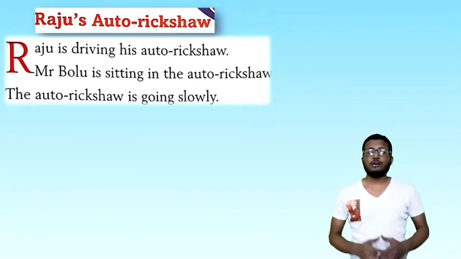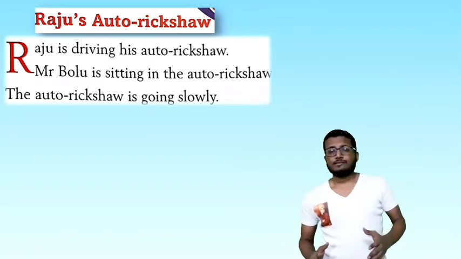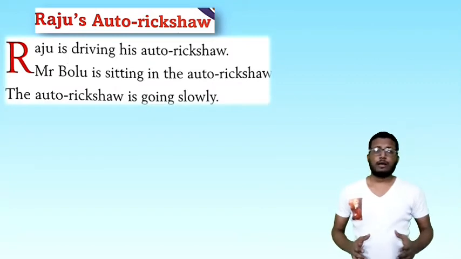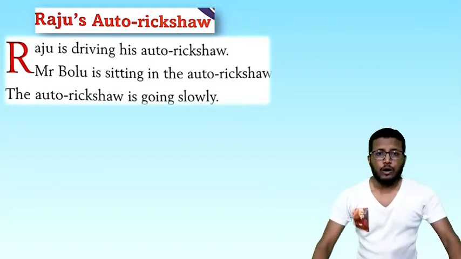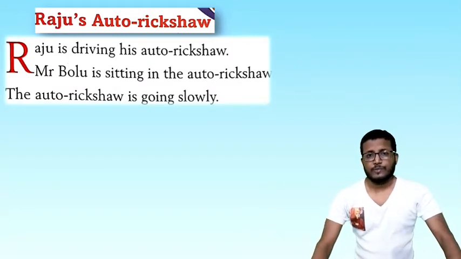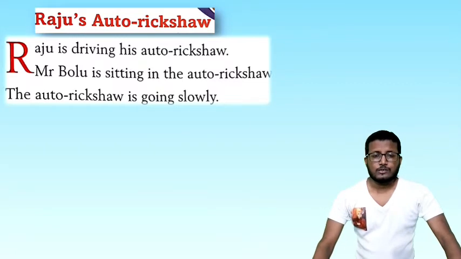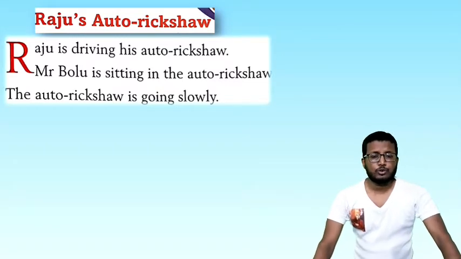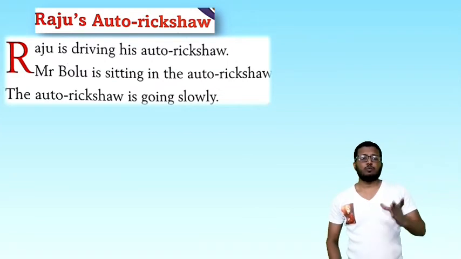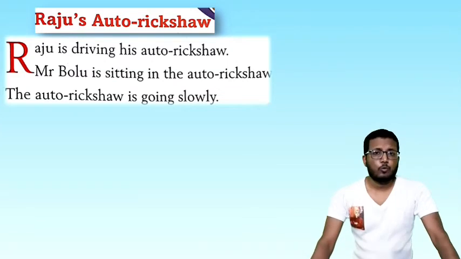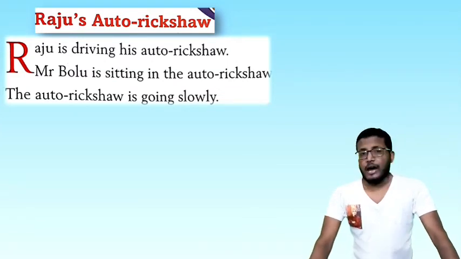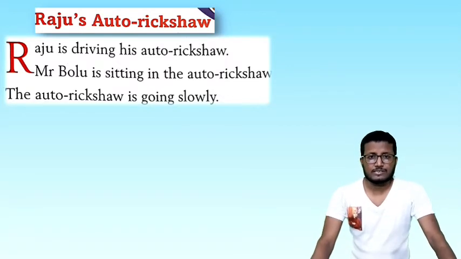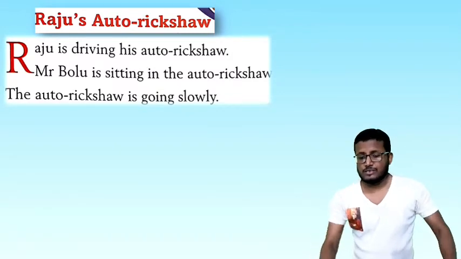The auto rickshaw is going slowly. A question may come like that: how was the auto rickshaw going? Answer, slowly. So many questions I have already told you. Raju was driving what? Answer, auto rickshaw. And it was moving how? Answer, slowly. And who was sitting inside? Answer, Mr. Balu. Or where was Mr. Balu sitting? Answer, inside the auto rickshaw. So these types of questions may come.